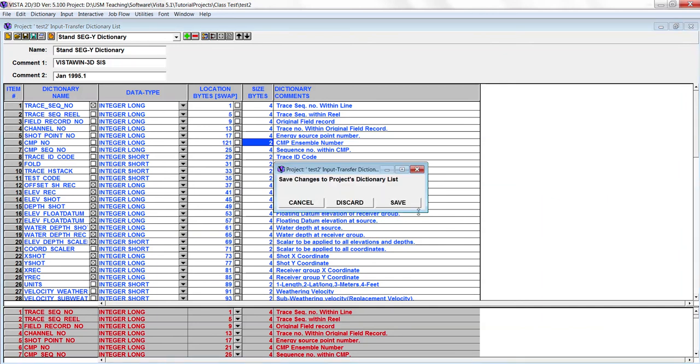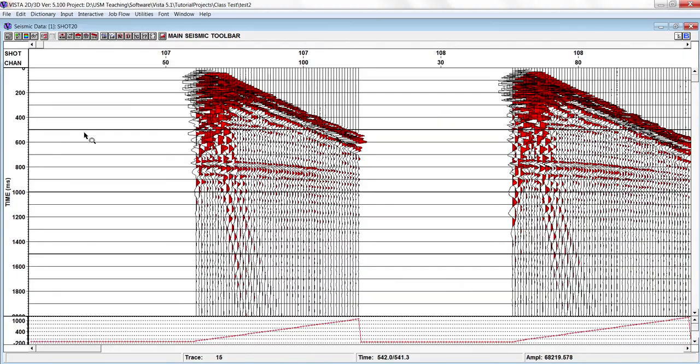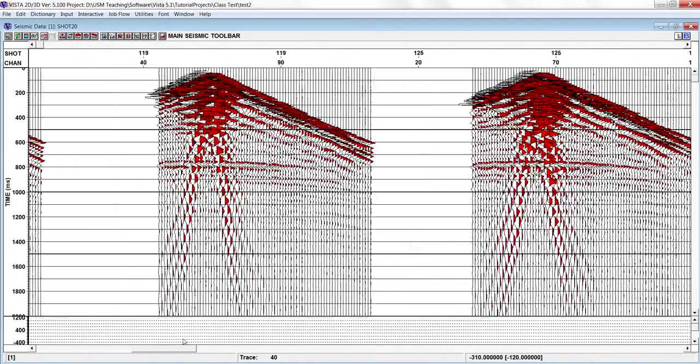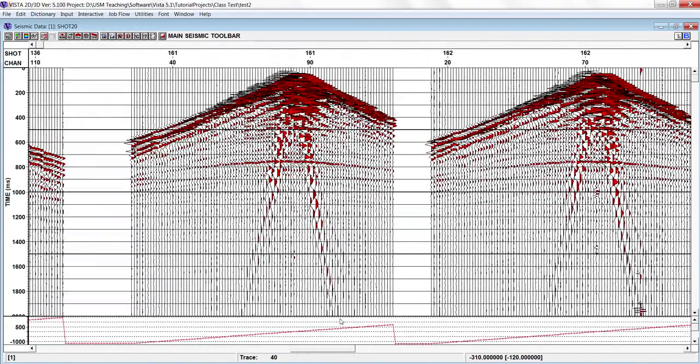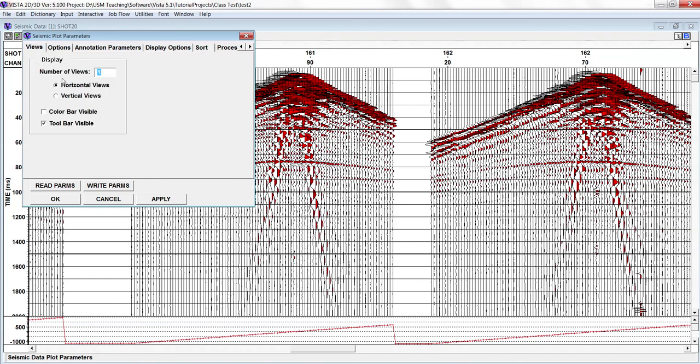So let me close this one, discard, because we don't want to save it. So here you can go and press this button, which is a seismic display. So here the shot order data will be shown. The first is the seismic data plot parameter, which we'll be discussing. So here you can see a lot of options. The first one is view: number of views, one, horizontal view, vertical view, any type of view.